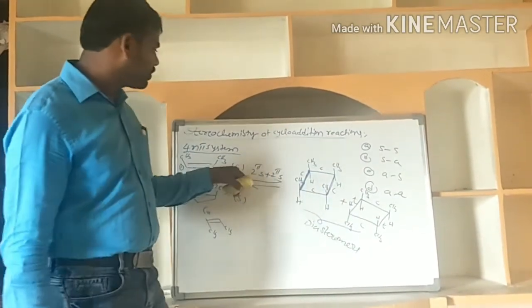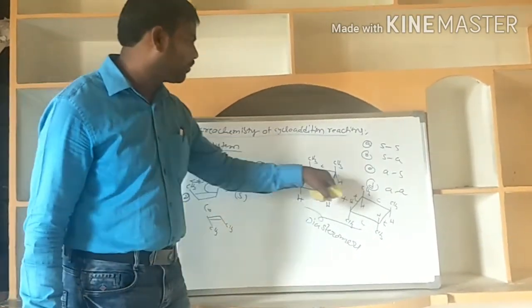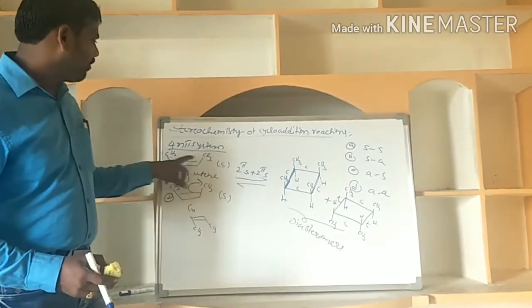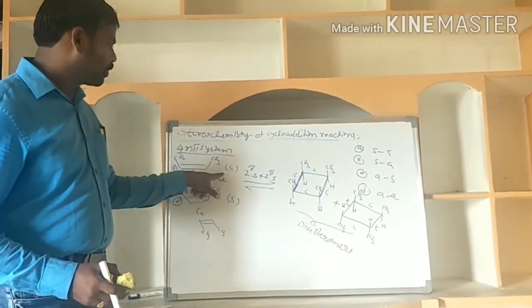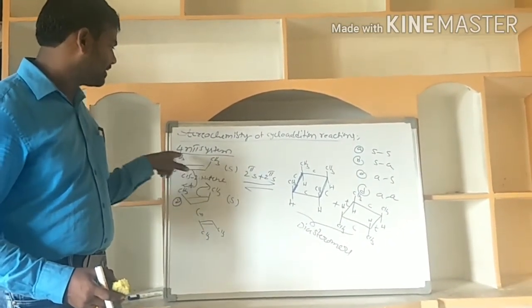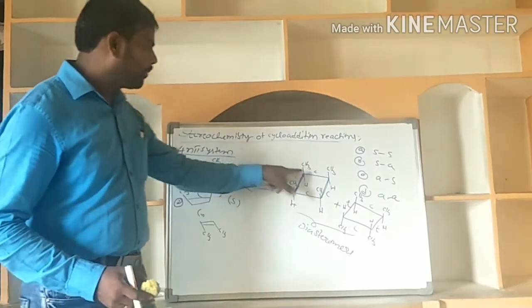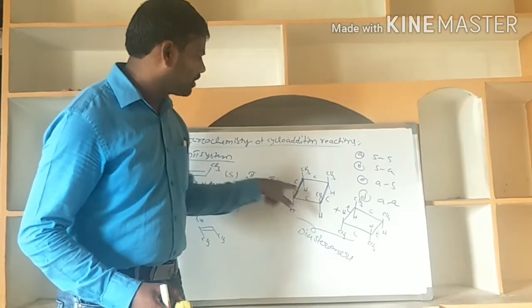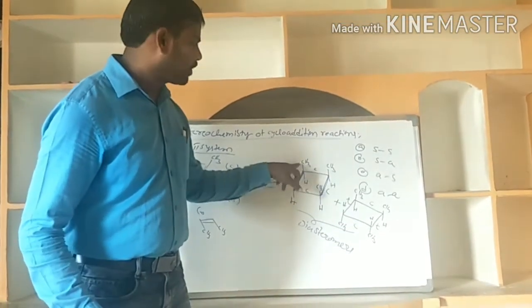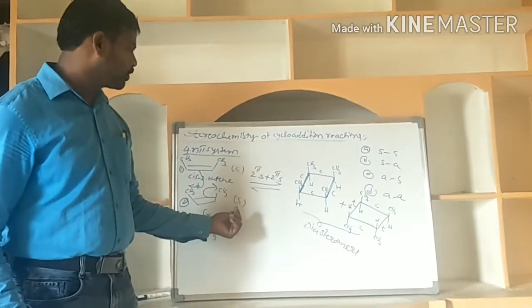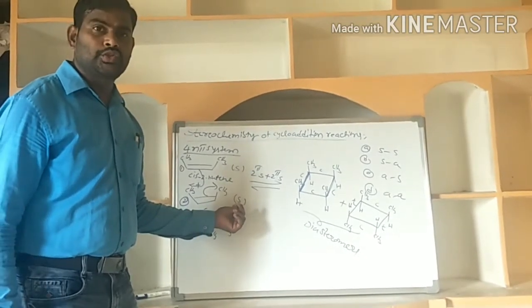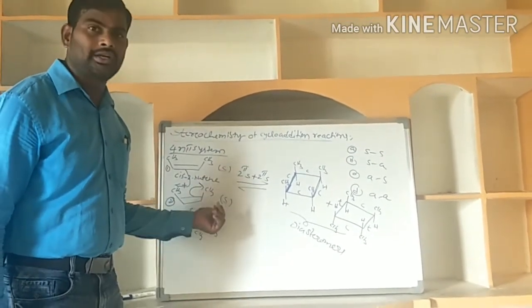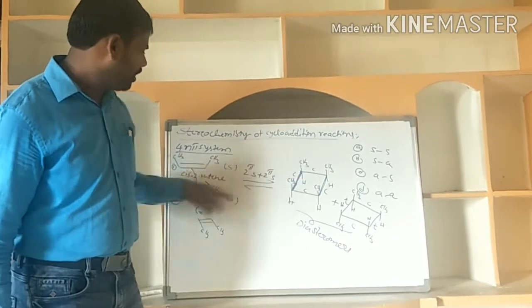The geometry of the supra partner is retained in the product also. Here we have a cis supra partner, and in the product also it is cis. Here also cis. The first partner is a supra partner, and this is also a supra partner, meaning the geometry of the supra partner is retained in the product.